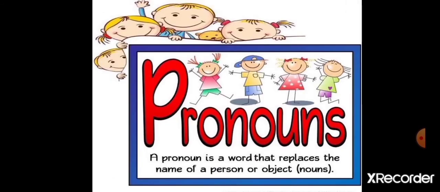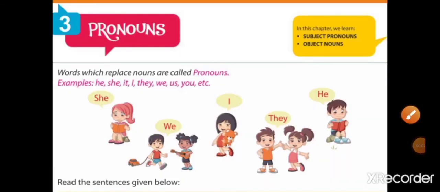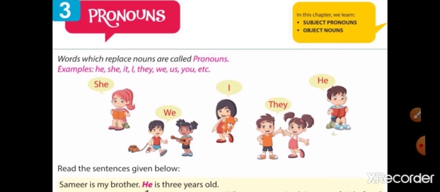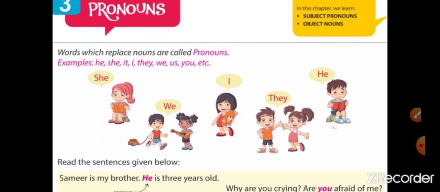Today our third chapter is about pronouns. What do you mean by pronouns? A pronoun is the word that replaces the name of a person or object. In place of a noun, which words do we use? Which words are known as pronouns? See here, examples are given: he, she, it, I, they, we, us, you, etc. These all words are pronouns.